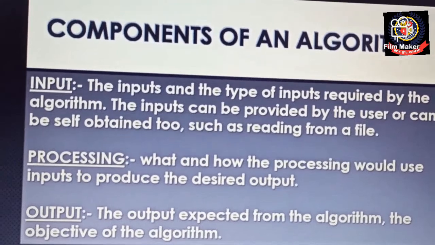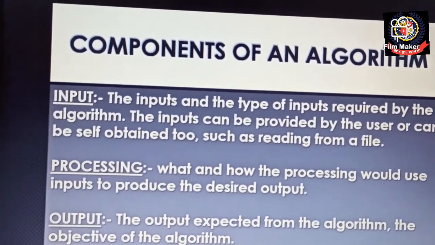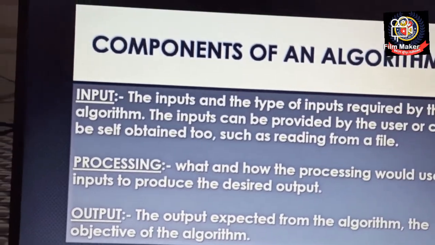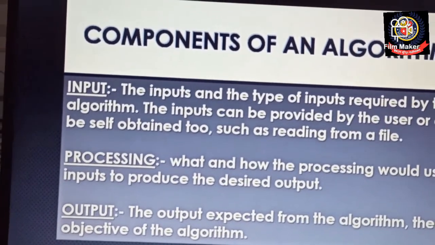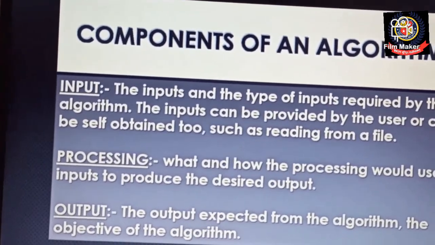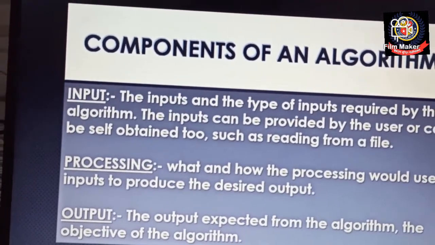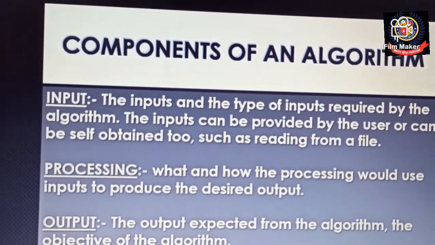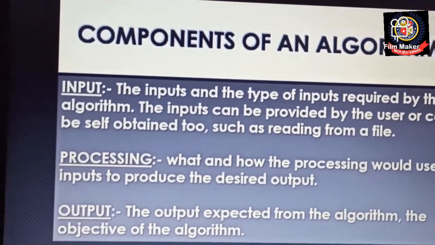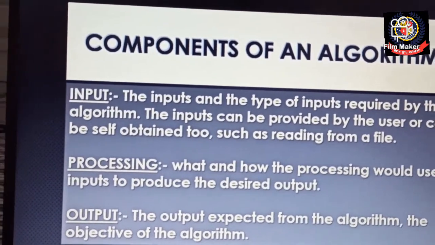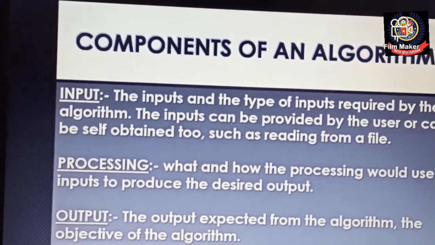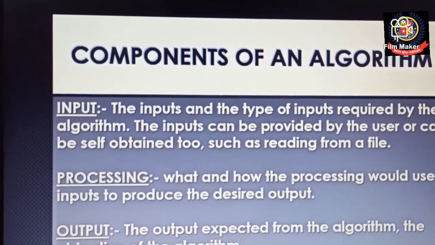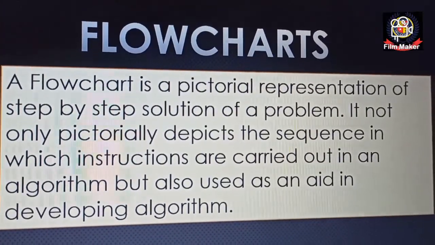Okay, so these three are the components. You just need to keep one thing in mind: the way we give the input to the system, then the CPU processes it, and then we get the output. If we are giving the input and processing is done but we are not getting the output, then what is the use of doing work on a laptop or on a system? The same funda applies in an algorithm: if the input has been given by the user, processing will take place. After the processing, the output should be expected. That is the main objective of the algorithm. Clear, children?